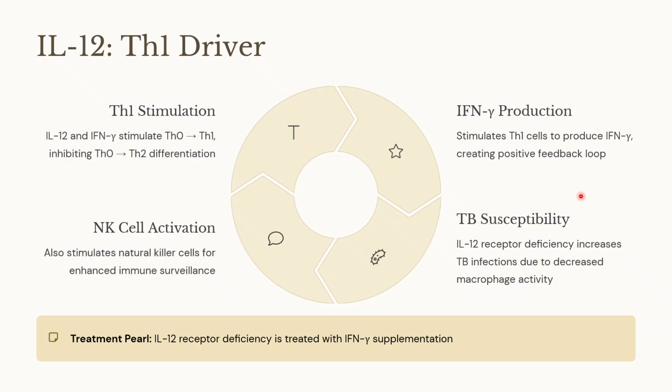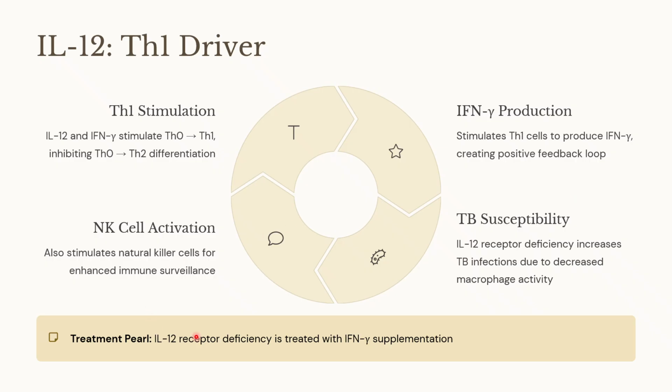In interleukin 12 receptor deficiency, there is increased TB infections because of decreased macrophage activity. Interleukin 12 is produced by macrophages, and when there is interleukin 12 receptor deficiency, it means there is decreased macrophage activity. Therefore, in interleukin 12 deficiency, it will increase the TB infection. Interleukin 12 also stimulates the natural killer cells for enhanced immune surveillance.